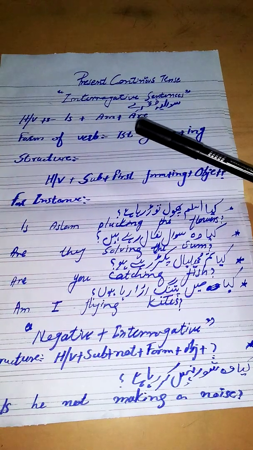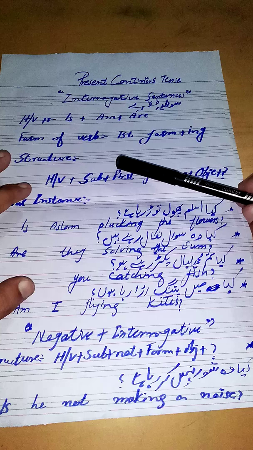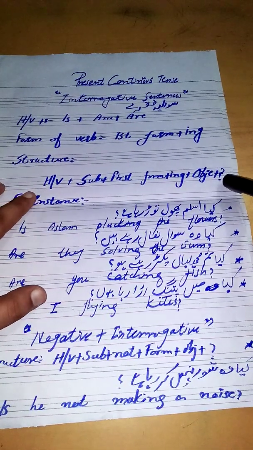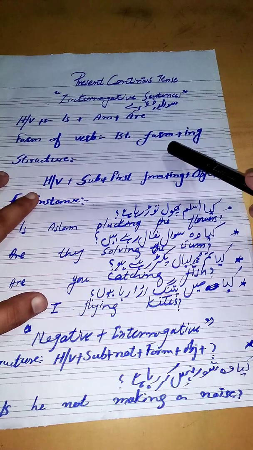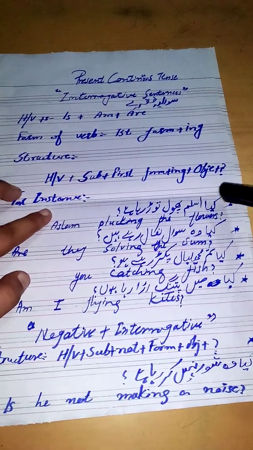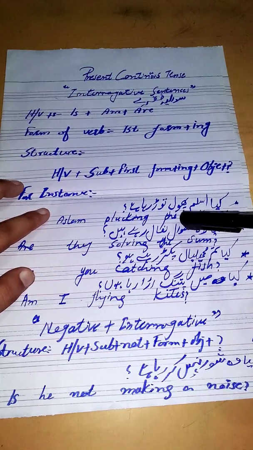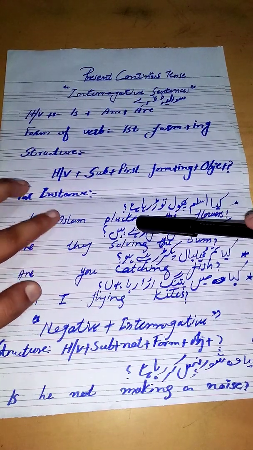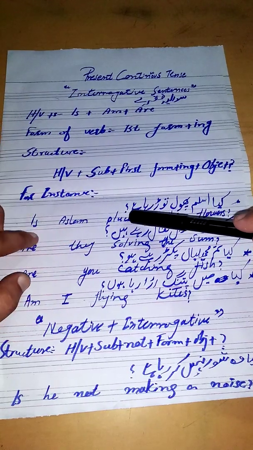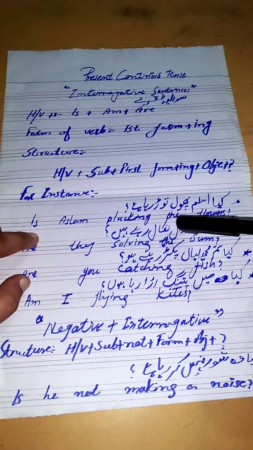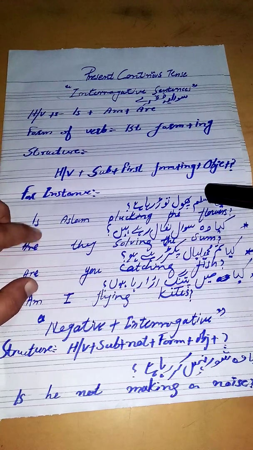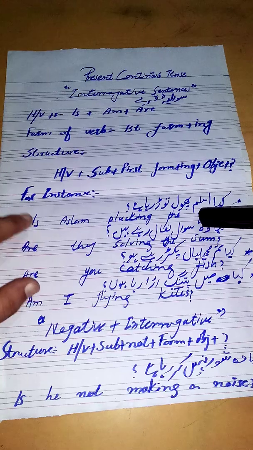Students, in negative sentences and simple sentences we use a full stop at the end of the sentence. Now the pattern is changed. Why? Because in interrogative sentences we use a question mark. For instance, क्या असलम फूल तोड़ रहा है? In the last of the sentence, question mark. Students, if you do not put a question mark, 1 mark will be deducted. So you have to put a question mark at the end of the sentence in Urdu and English as well.